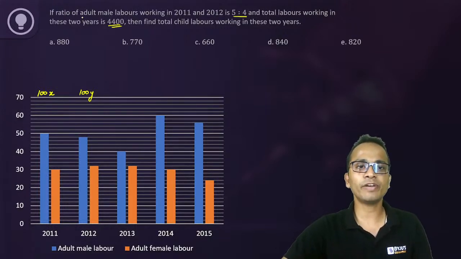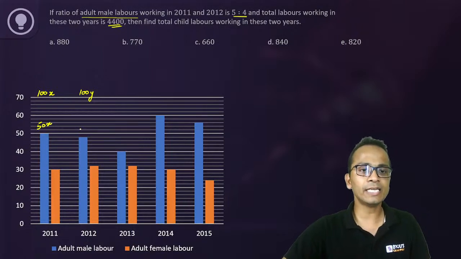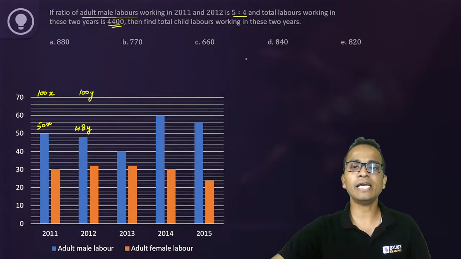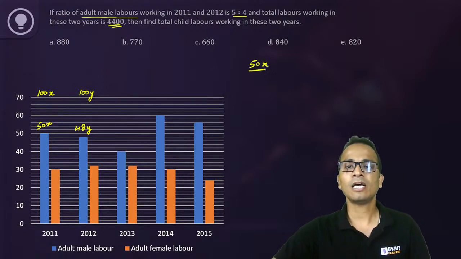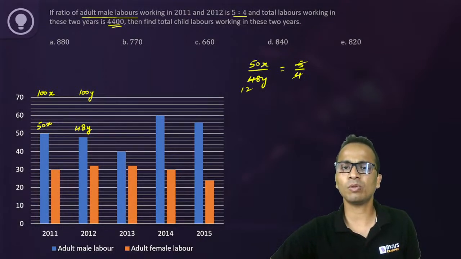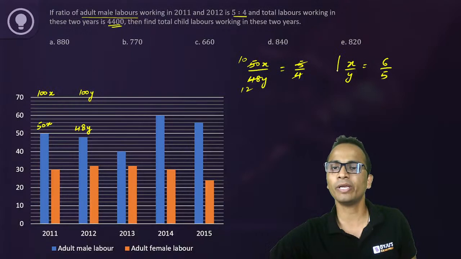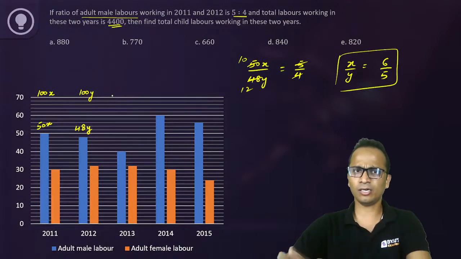Okay, now ratio of adult male laborers in these 2 years is given. So in first case it will be 50x. In the second case it is 48y. All right, so 50x and 48y. The ratio is 5:4. Okay, now let's simplify this ratio. So this will become 12, this will become 10. All right, and x upon y you will get as 6 upon 5. Okay, so this ratio is obtained.